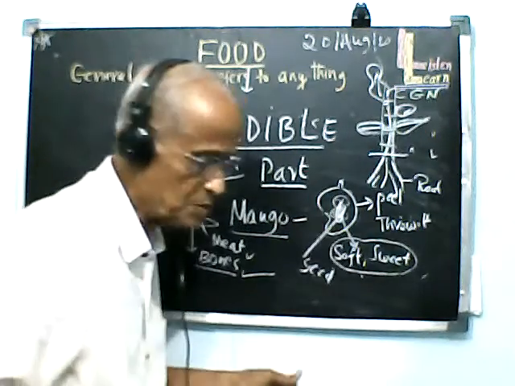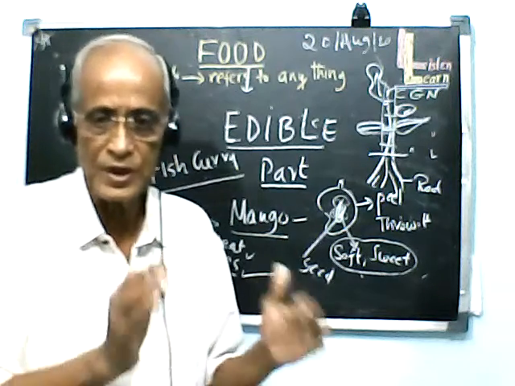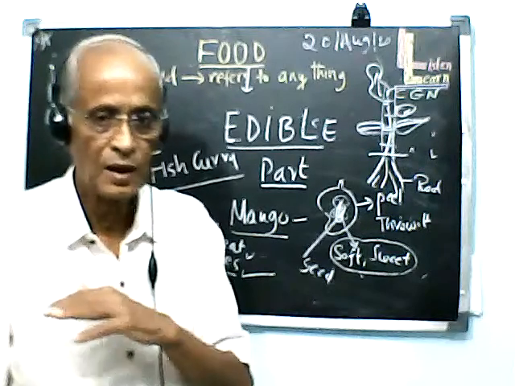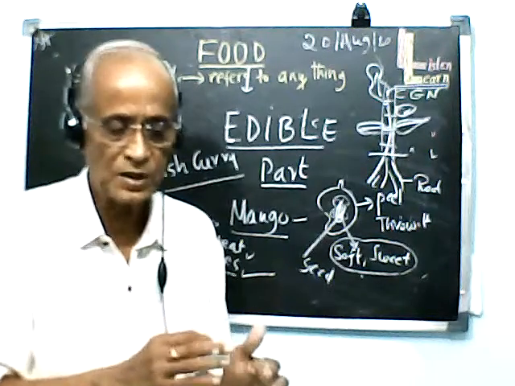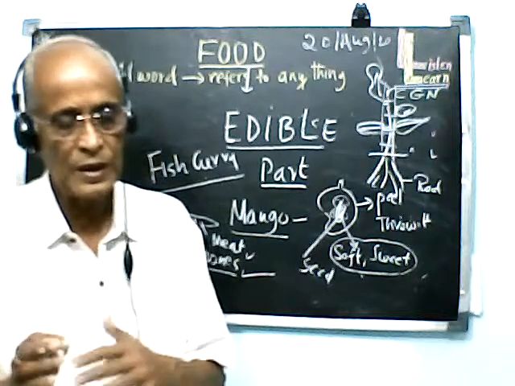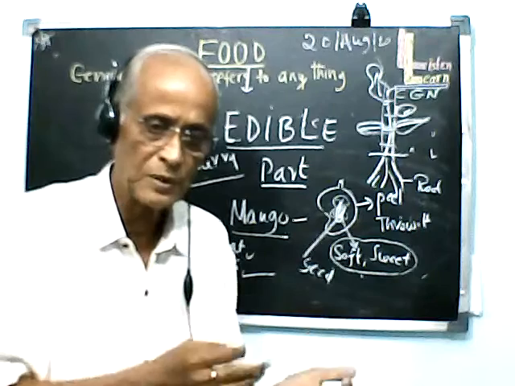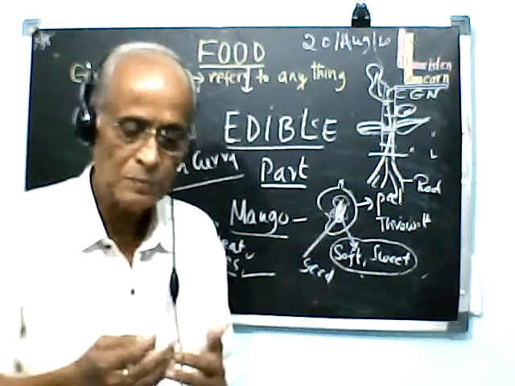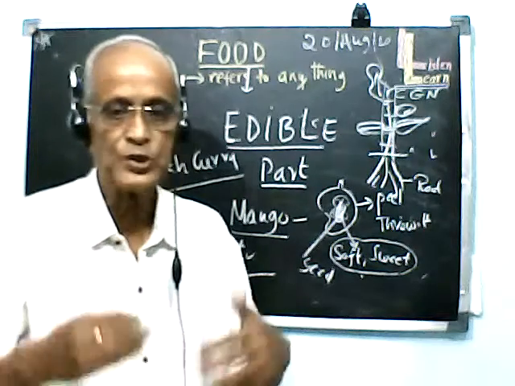So in each and every source of the food we get, source means plants or animals. In plants, some parts are edible and some parts are not edible. Similarly, when you take an animal as a source of food, we take some parts for our food purpose, some we throw away.